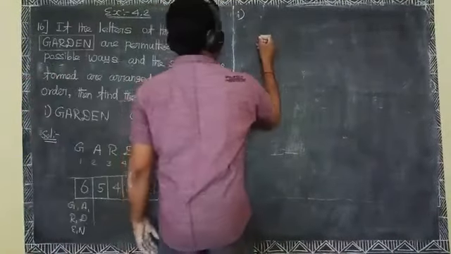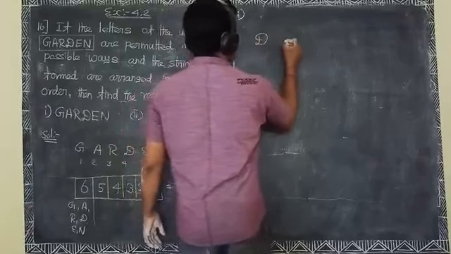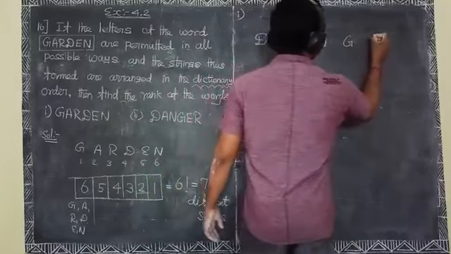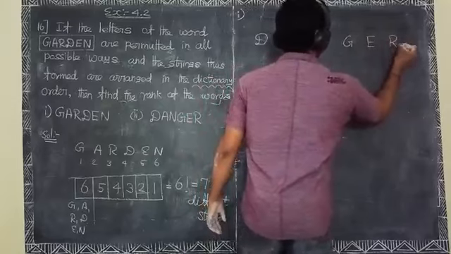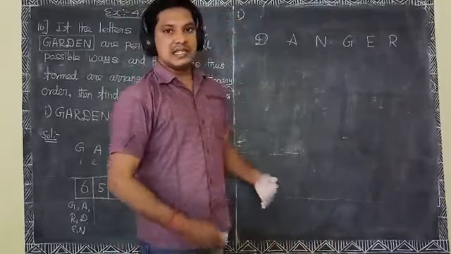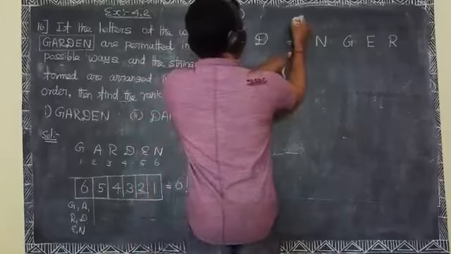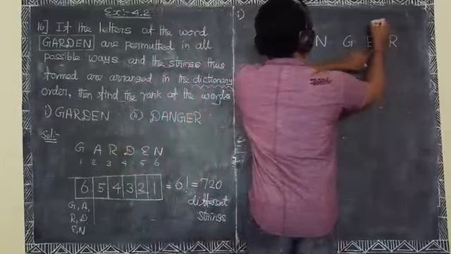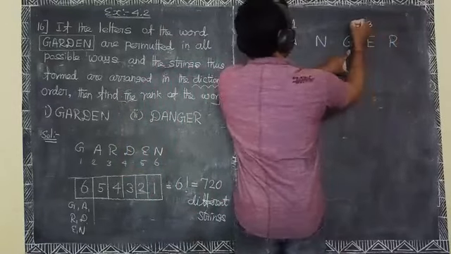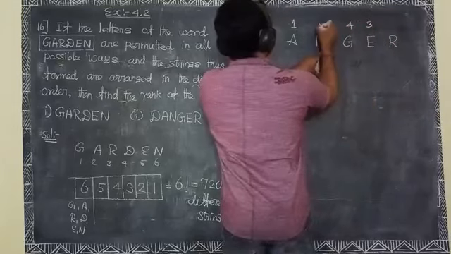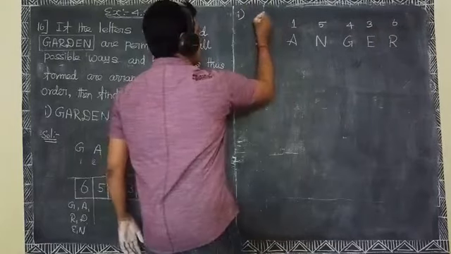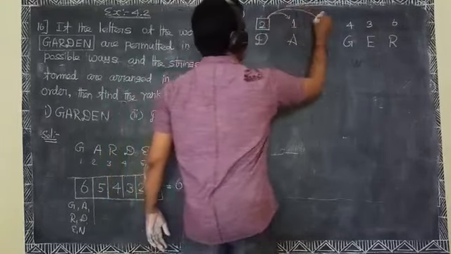Now calculate the second subdivision, danger, D A N G E R. Arrange the letters alphabetically: A is 1, D is 2, E is 3, G is 4, N is 5, R is 6. Here in the first position, number 2 is compared to all the numbers.